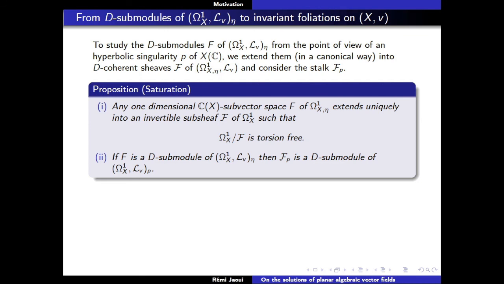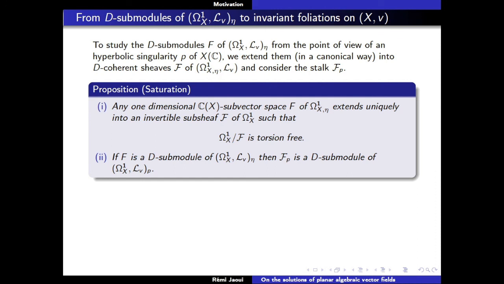Geometrically, this is also the property that appears in the theory of foliation. If you don't have that, then you have many ways of extending a one-dimensional subspace at the generic point. If you have one of them, you can just tensor with O_X(D), and you will get something which has torsion because of D.